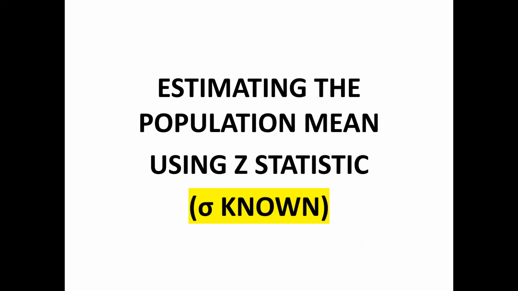When you have a known standard deviation, अगर आपकी population की standard deviation is known to you, if it is given, then you will use Z statistics, the Z distribution. So when the standard deviation of the population is known, then you have to use Z statistics.